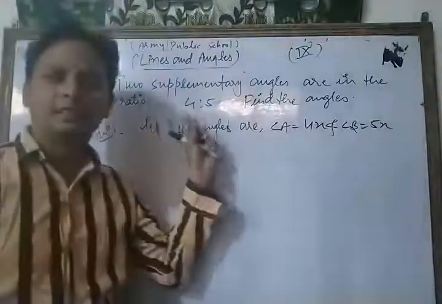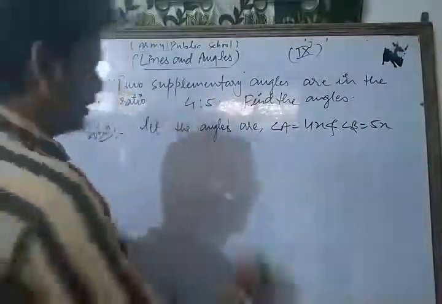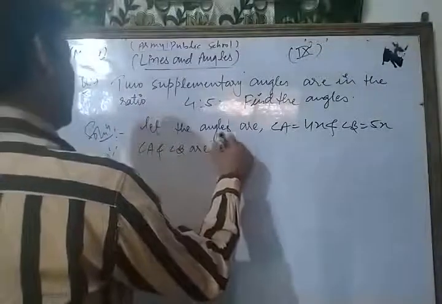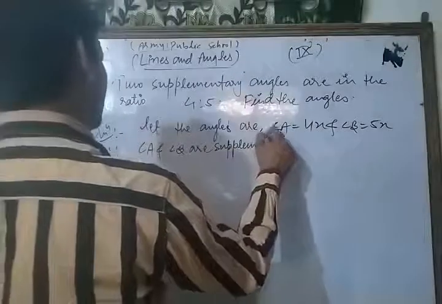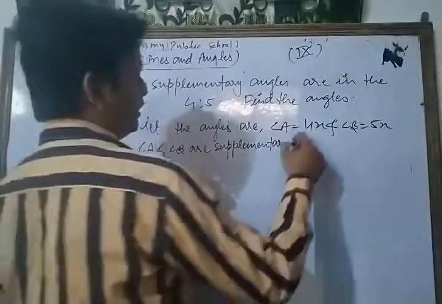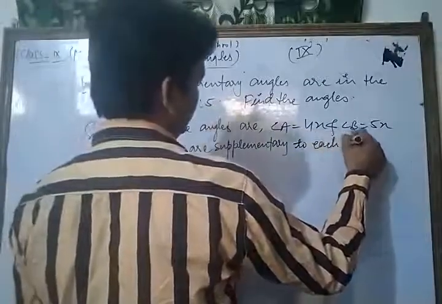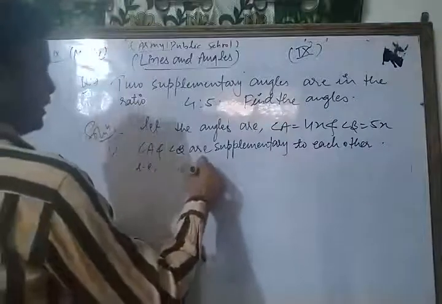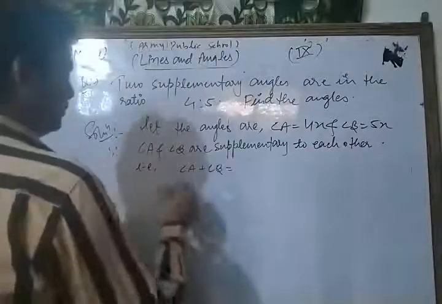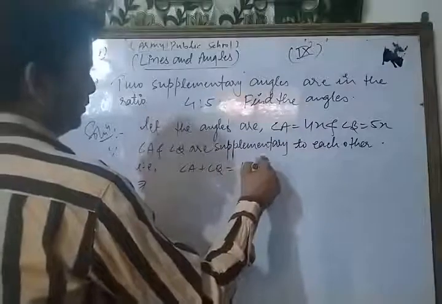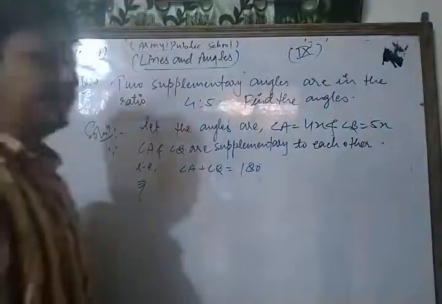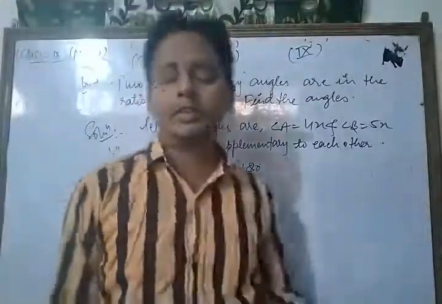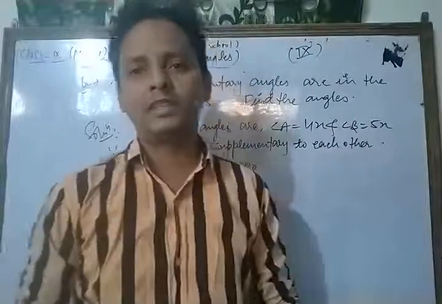Since both the angles are supplementary to each other, their sum of measures, that is angle A plus angle B, is 180 degrees. Because in the previous class we discussed that two angles are supplementary to each other if and only if their sum of measures is 180 degrees.